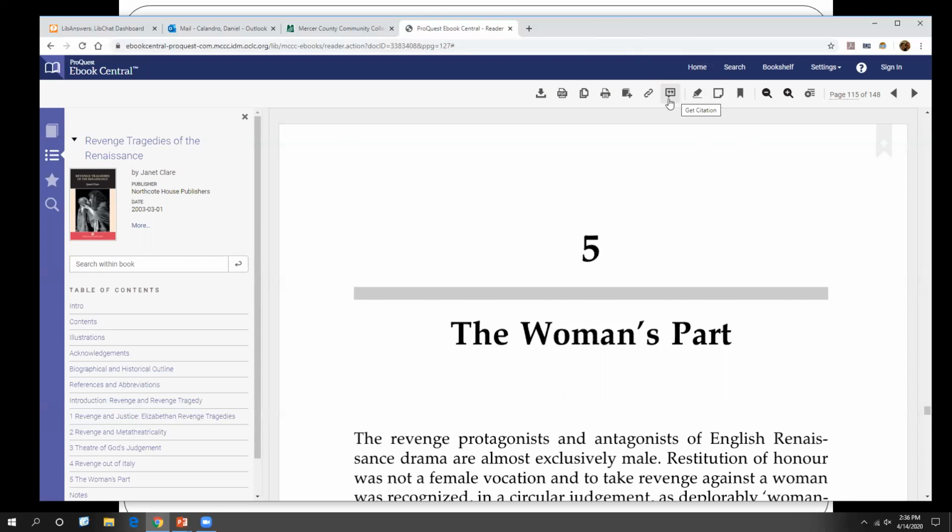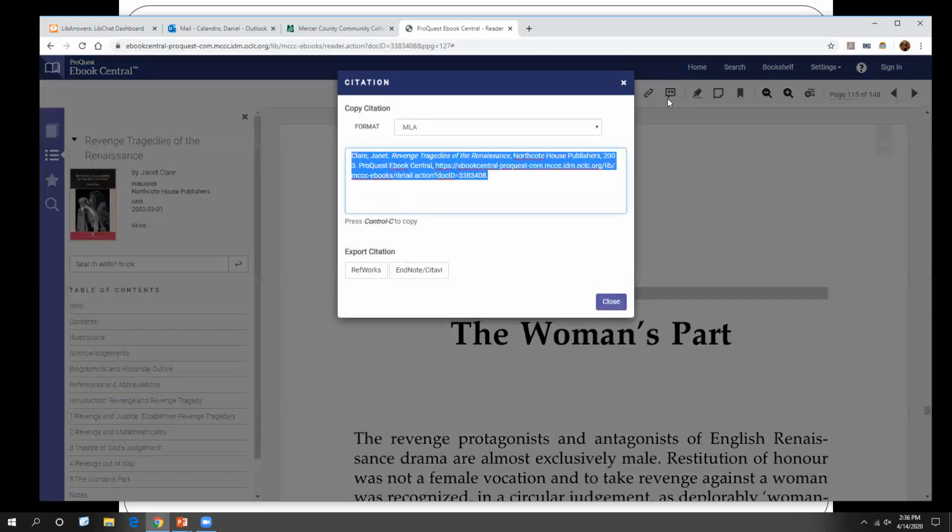All right. So if you click on this little Get Citation button, it will generate the citation for you, which you can then highlight and copy into your Works Cited page. That's very exciting, right, Cameron?